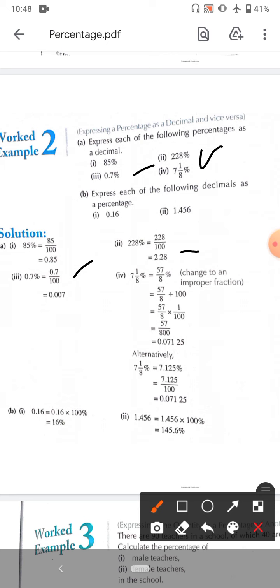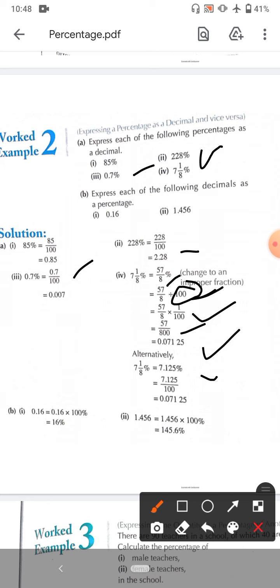This is equal to 57 by 8% divided by 100. Remove the percentage sign, divided by 100. 57 by 8 multiplied by 1 by 100. If we change divide into multiply, the latter number gives us its reciprocal. It means 100 will be converted into 1 by 100 if we change divide into multiply. So this gives us 57 by 800, which is 0.0177125 as the answer. Another process is the same.